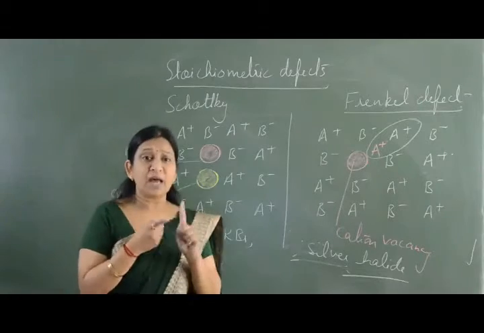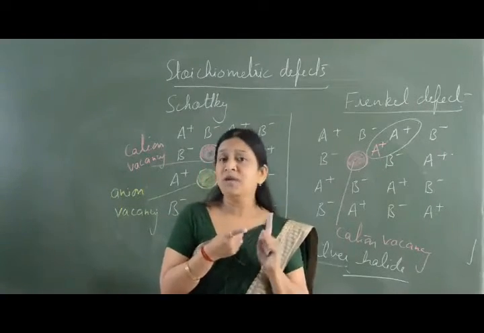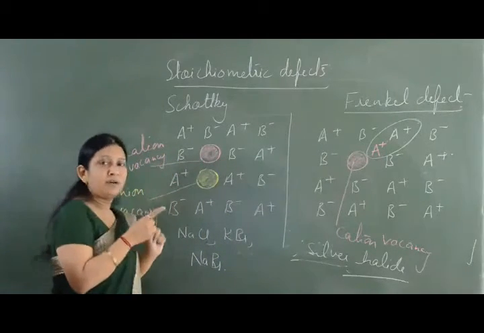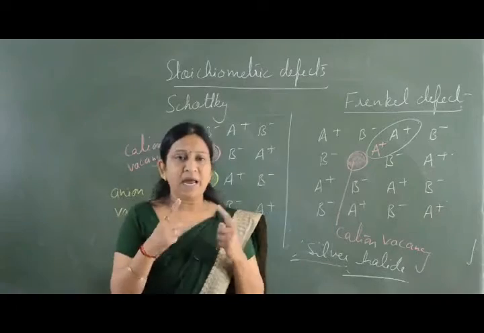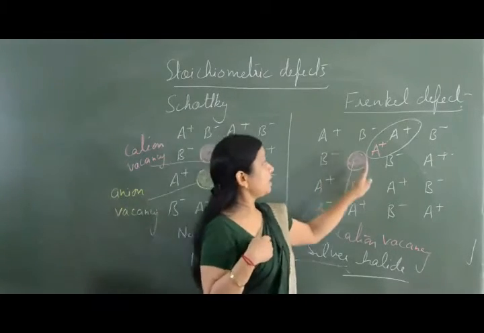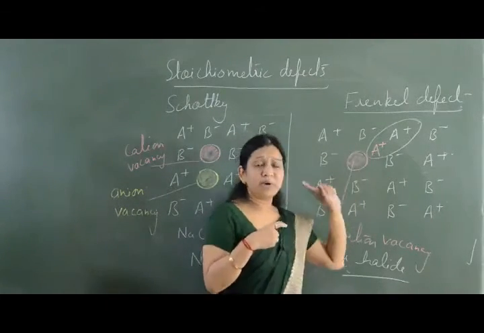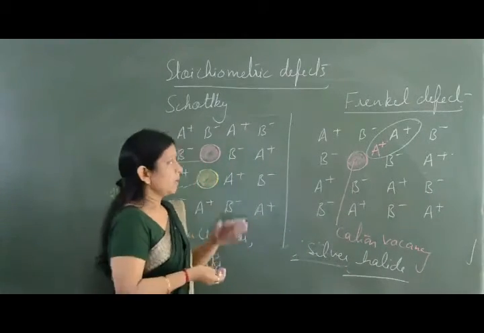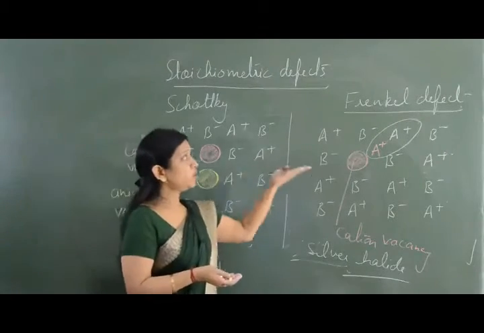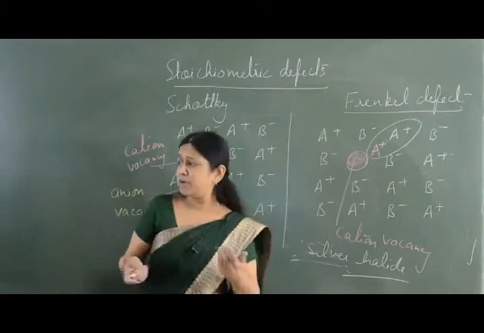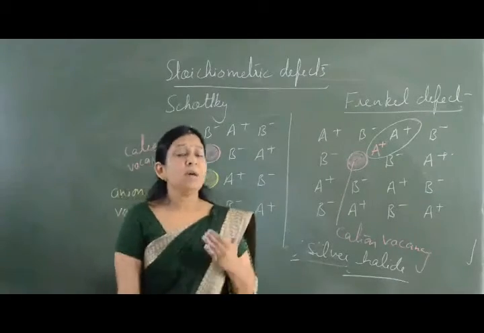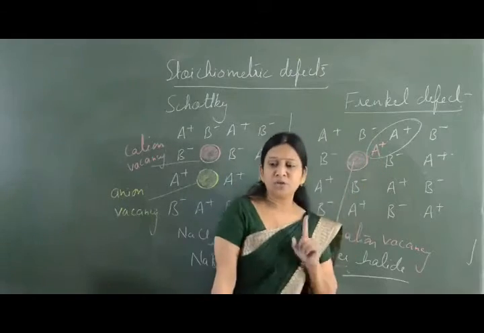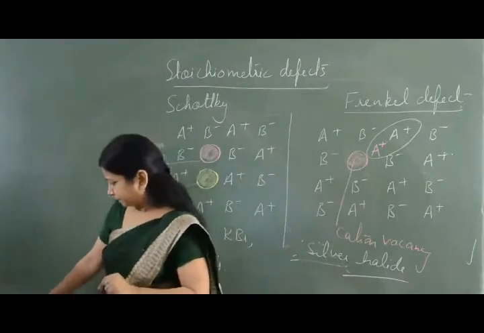Stoichiometric, where the ratio of cation and anion is going to remain the same even after the defect. We have two types of stoichiometric defect, Schottky and Frenkel. In case of Schottky, cation and anion are missing, whereas in case of Frenkel, a cation is missing from its lattice site, but it is present at the interstitial site. And the consequences of this defect are, here the density is going to decrease. After the Schottky and Frenkel defect, the crystal is going to behave as a p-type semiconductor, and in case of Frenkel defect, the dielectric constant of the crystal is going to decrease.